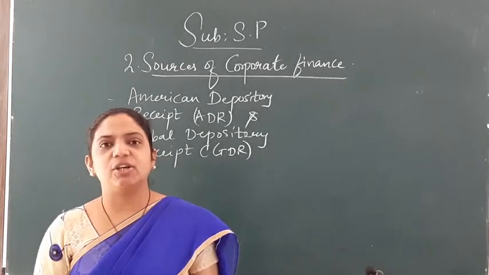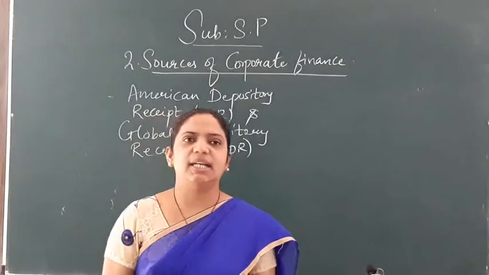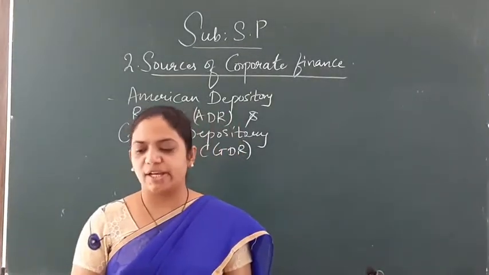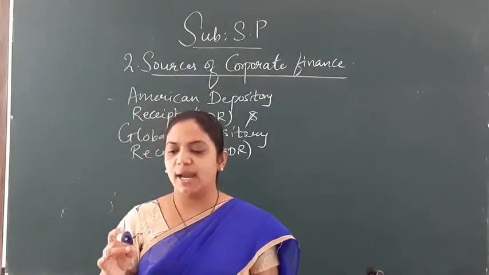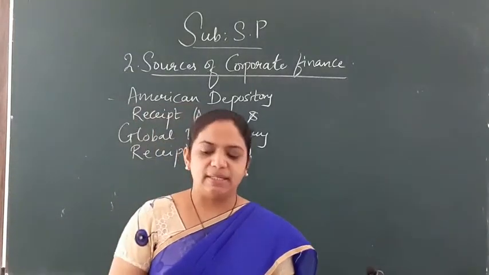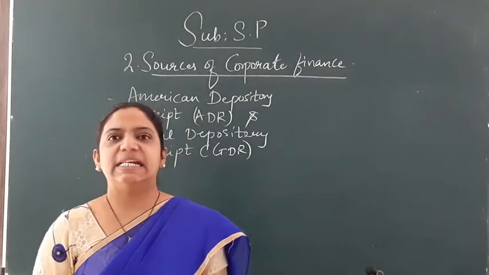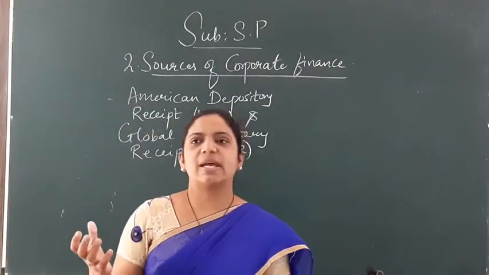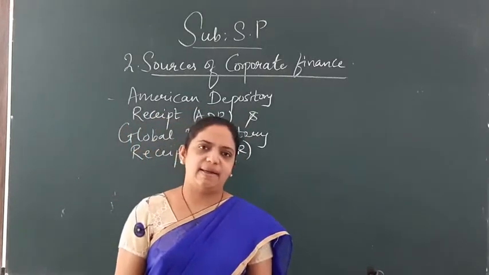So the exchanges on which GDR is traded are as follows. Various stock exchanges relate to the GDR and ADR, like the London Stock Exchange, Singapore Stock Exchange, Hong Kong Stock Exchange, Luxembourg Stock Exchange, and Nasdaq Dubai. Nasdaq means National Association of Security Dealers Automated Quotation. Okay, those are the various stock exchanges related to GDR and ADR.